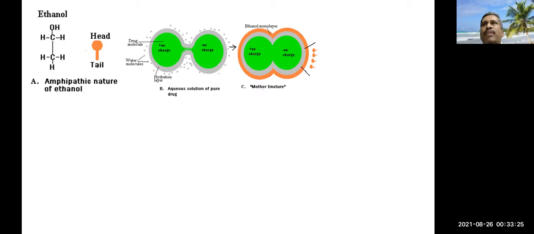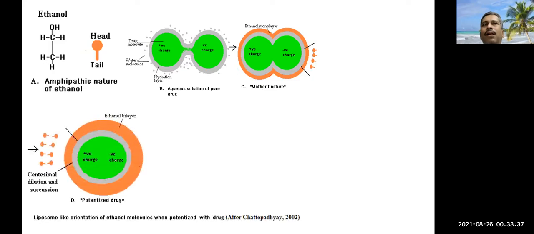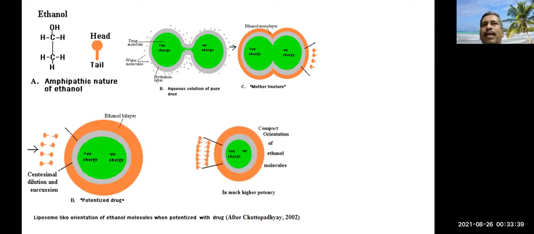But if you use alcohol, by ethanol monolayer, they will remain close together. If you use succussion in every step of dilution, an ethanol bilayer will be produced. And if you increase potency, that will be more compact and more compactly covered by ethanol molecules.